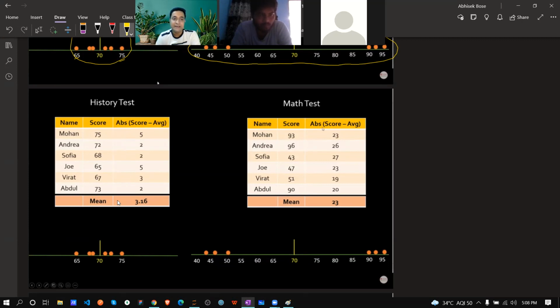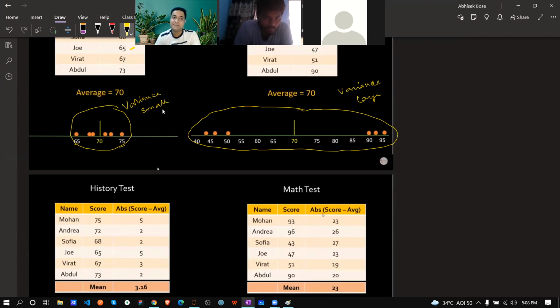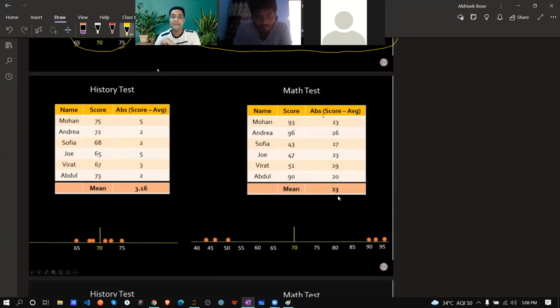So the mean comes to basically 3.16. That means if you take the average again over this row, it will be 3.16, correct? Now here, the same way, the mean comes to 23. That is huge. So if your variance or distribution is small, over there your mean works. But if your variance is too large, over there your mean is not going to work.